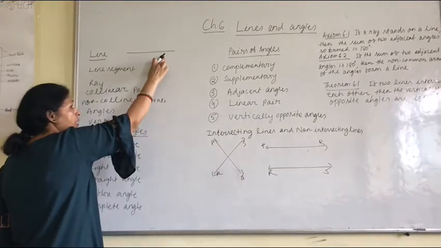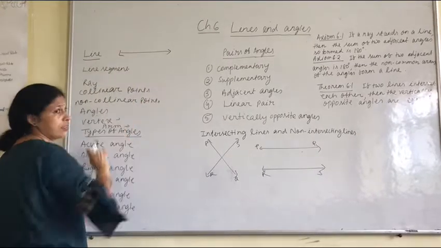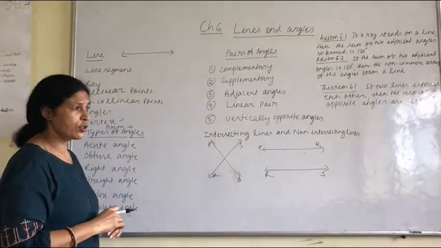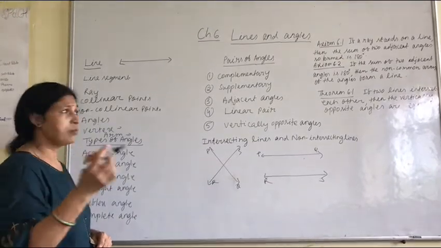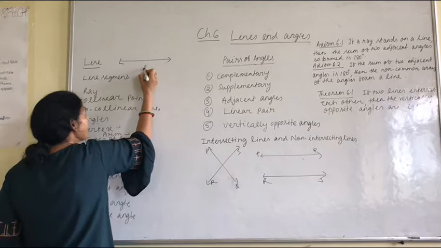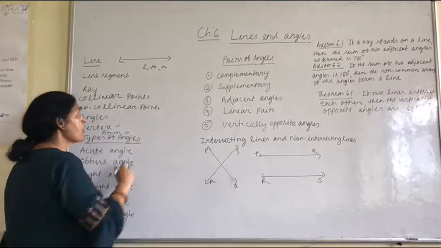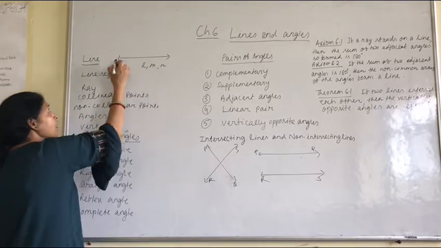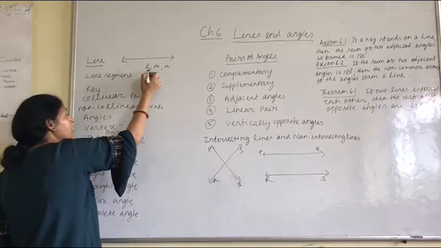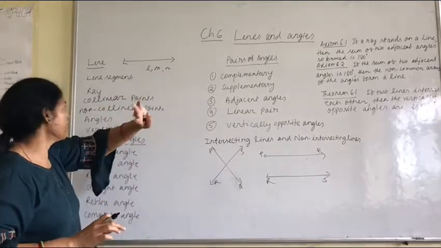Generally, it is denoted by a small letter like l, m. If l is a line, you can write the line as a small letter l, m, like that.